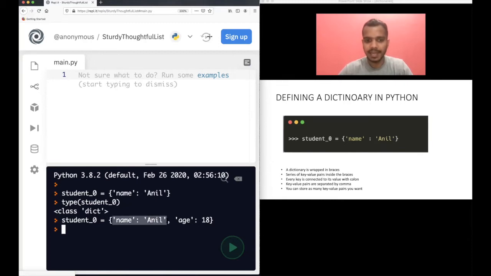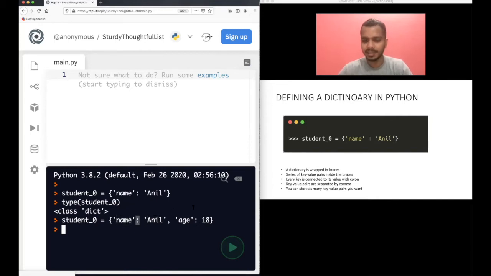This is one key value pair. This is another key value pair. In this example, the key is a string, but the value is an integer, as you can see here. How do we separate these two key value pairs? We separate them with the help of a comma. And how do you separate a single key and value? You separate it with the help of a colon.